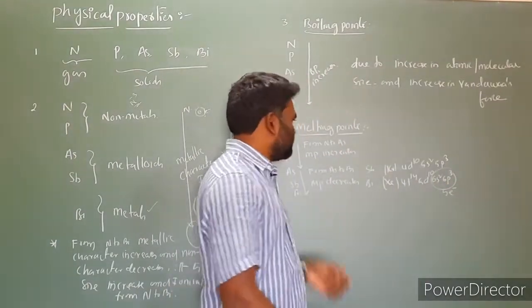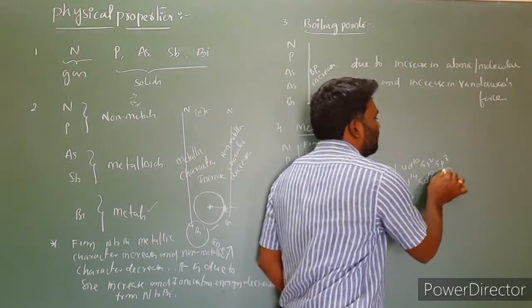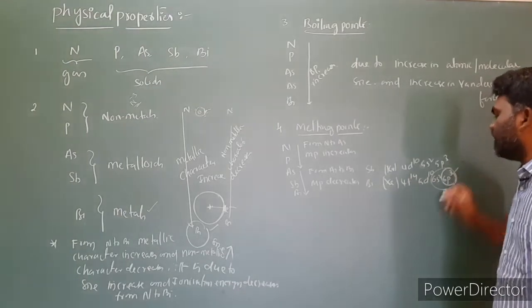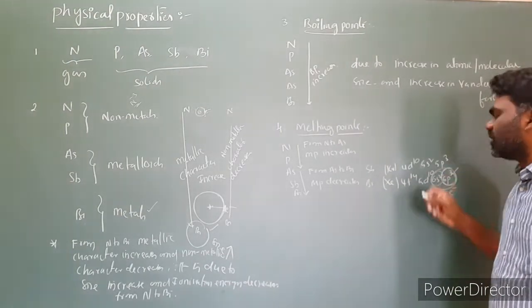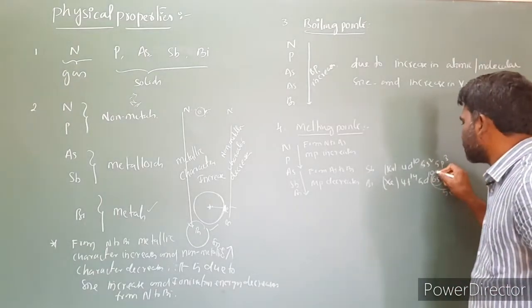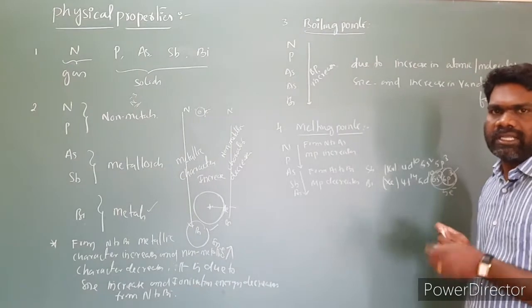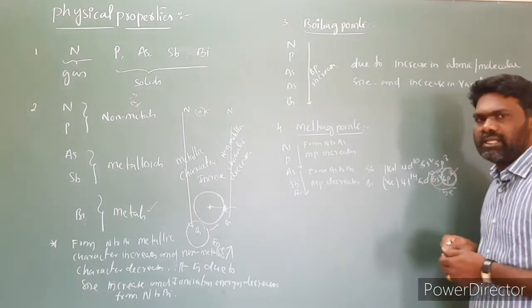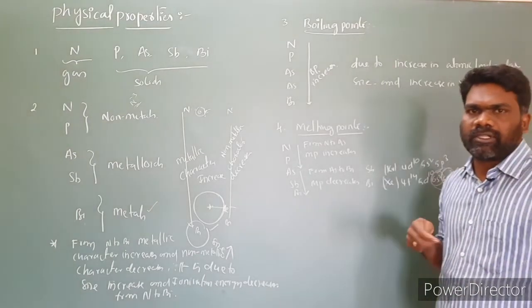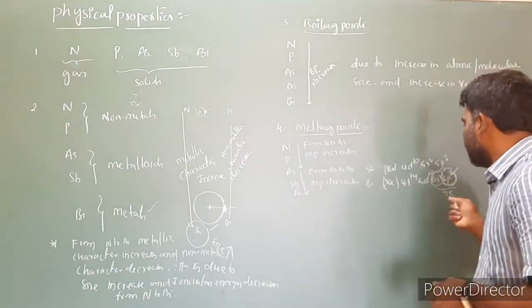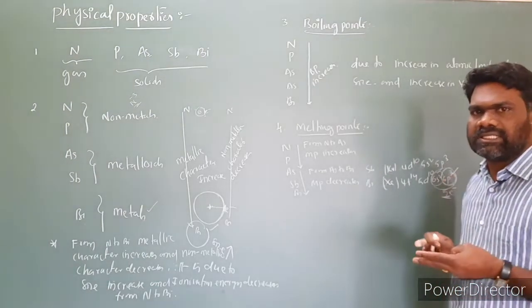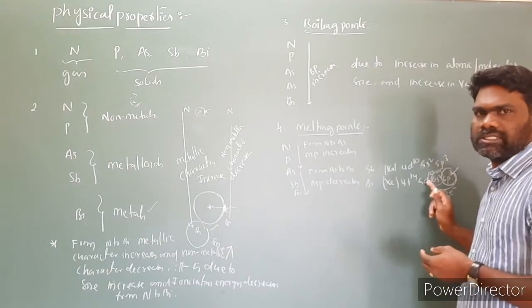But in the case of bismuth, only these 3 electrons, the 6p3, are available for the bonding. These 6s2 electrons are not available for the bonding. This is due to the inert pair effect. The 6s2 electrons are not involved in the bonding. Only 3 electrons are available for the bonding. The more electrons available for the bonding, the stronger the bond. Among the 5 valence electrons, only 3 are involved and these 2 are not, due to the inert pair effect.